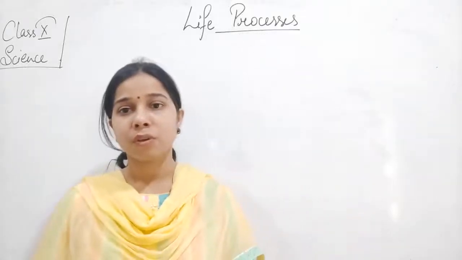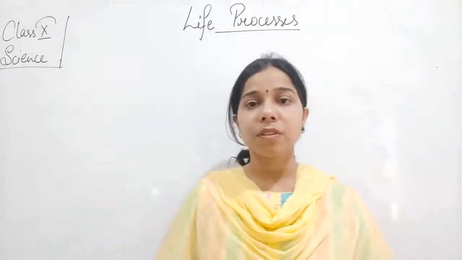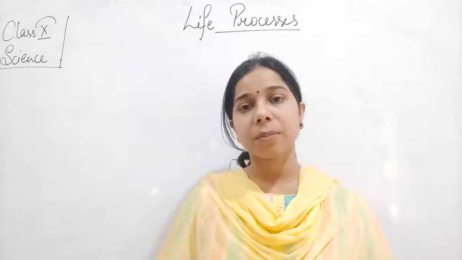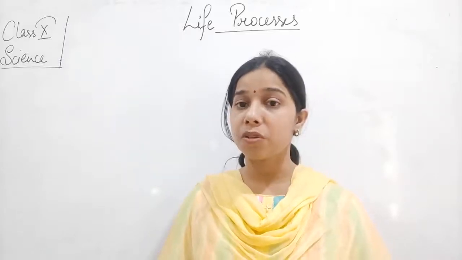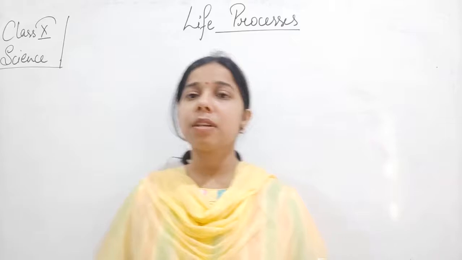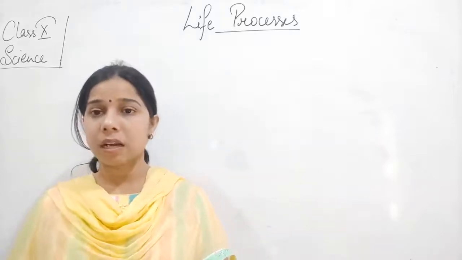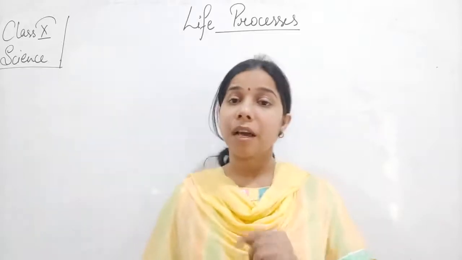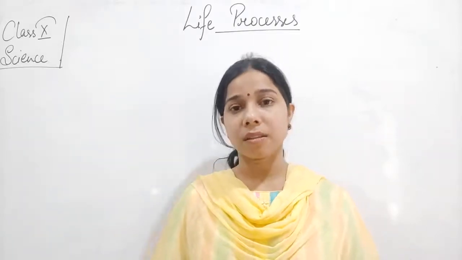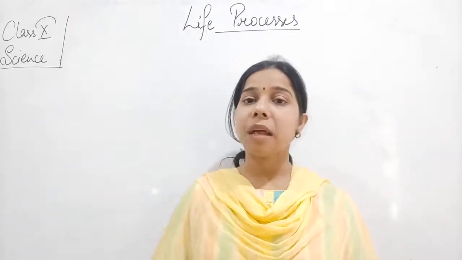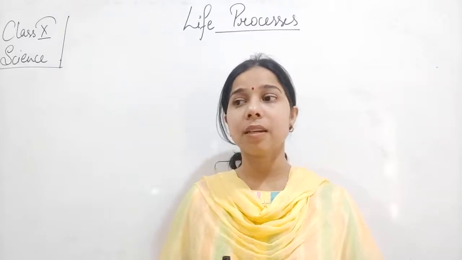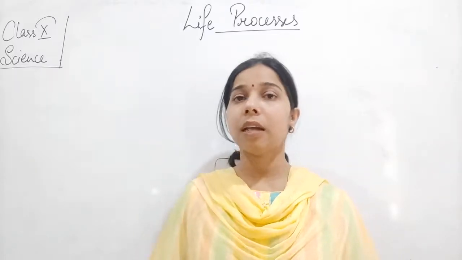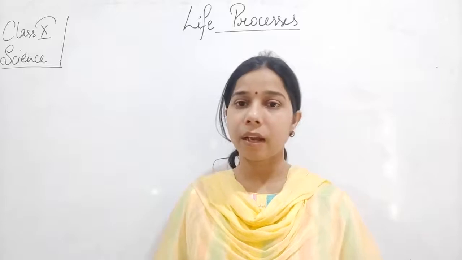Hello students. In the previous class we had completed the chapter on chemical reactions and equations, and we saw two things: corrosion and rancidity. Corrosion and rancidity are oxidation processes that occur in our day-to-day life.